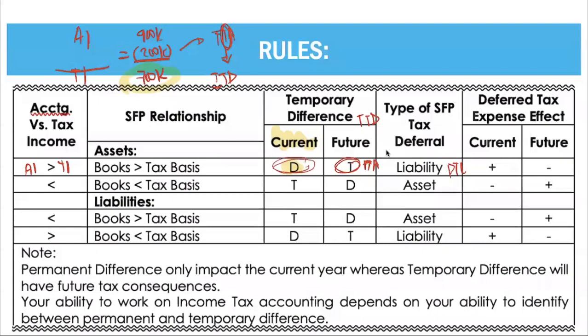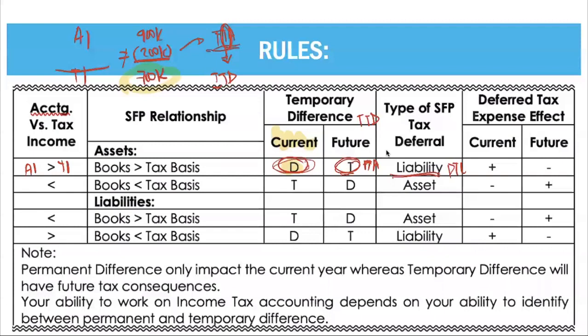Accounting income is greater than your taxable income. Again, since they are unequal, we need to equalize it. So how do we equalize it? You need to deduct in the current year. If you deduct in the current year, you will have a future taxable amount. A future taxable amount results in a taxable temporary difference. That's why you have a liability.